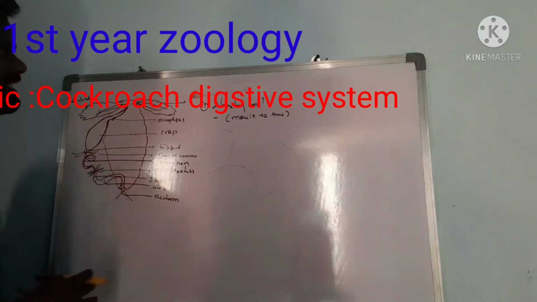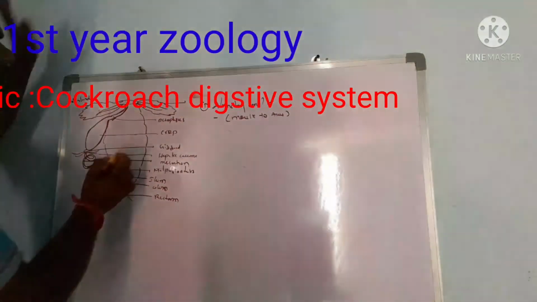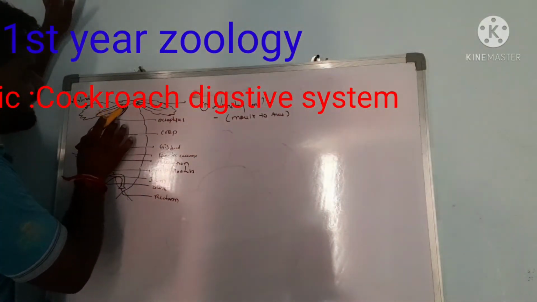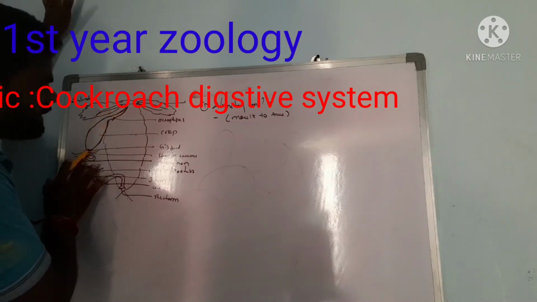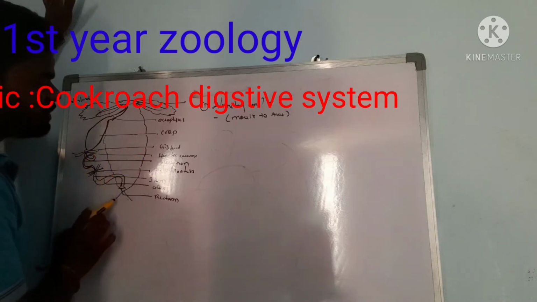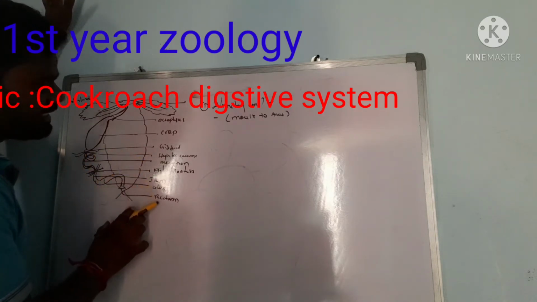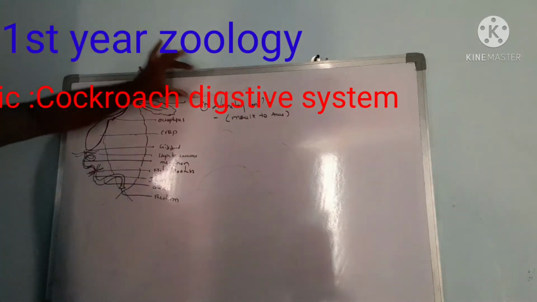It includes the mouth, pharynx, esophagus, crop, gizzard, hepatic caecae, mesenteron, Malpighian tubes, ileum, colon, and rectum. These are involved in the alimentary canal.